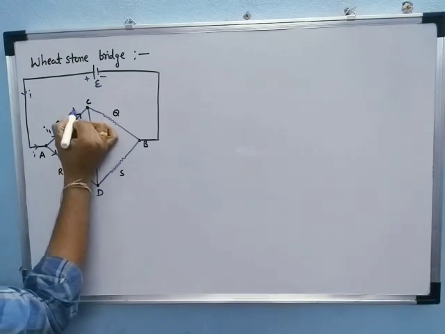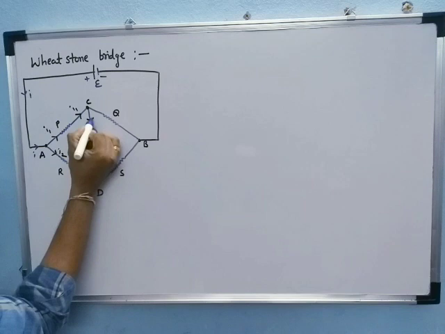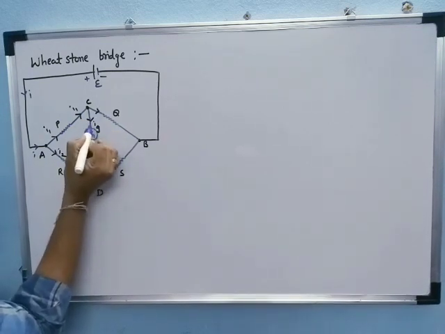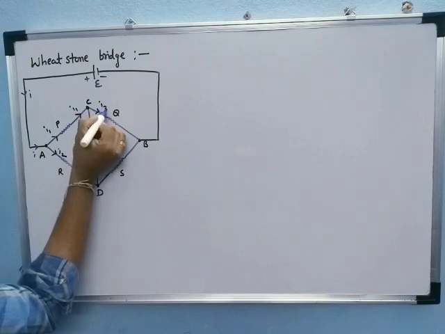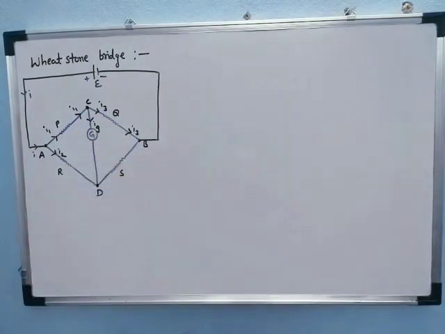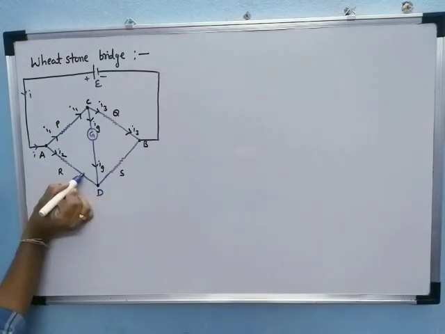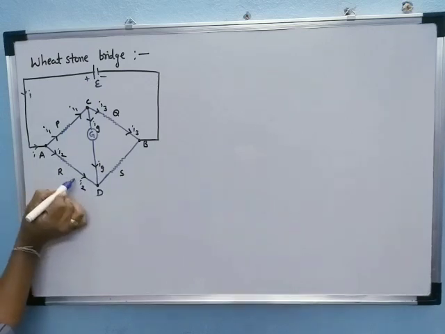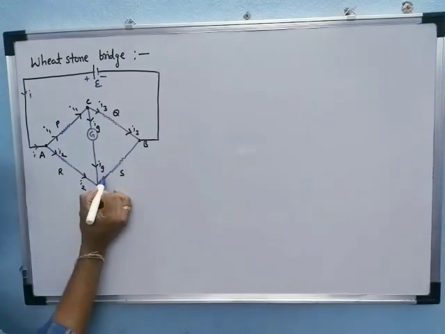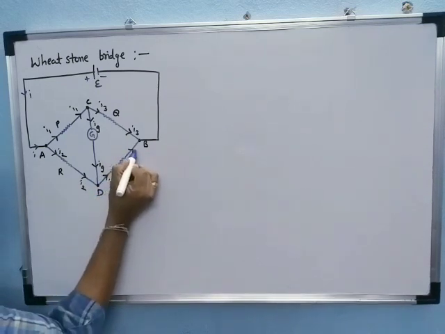The current I1 reaches junction C, and after crossing junction C we again have two ways. The galvanometer current is Ig, and this other current is I3. This I3 reaches point B, and the galvanometer current reaches junction D. Now I2 and Ig enter junction D and leaving it there is only one way, that is I4.